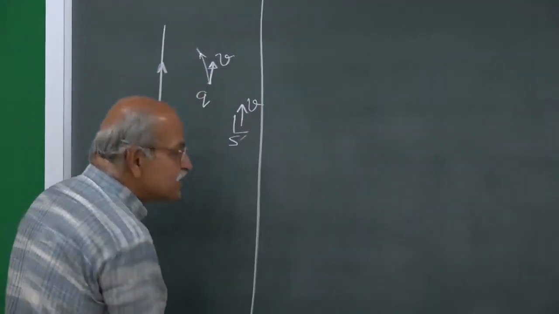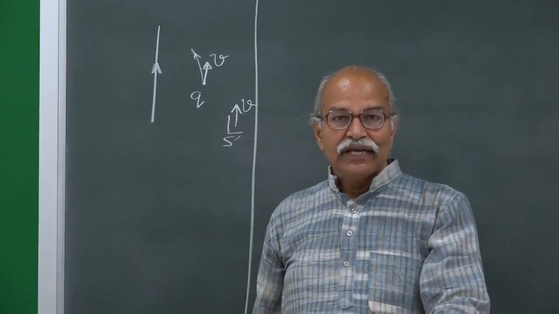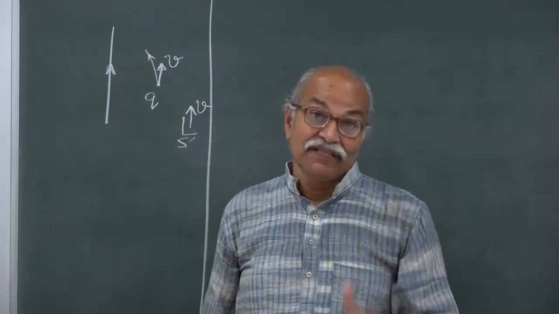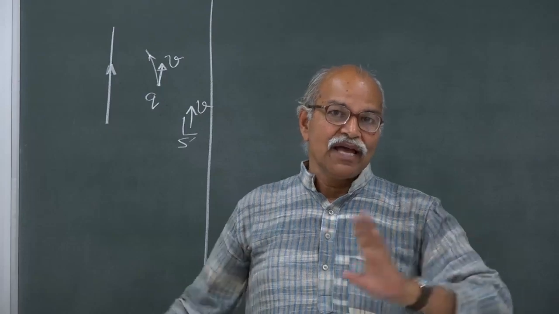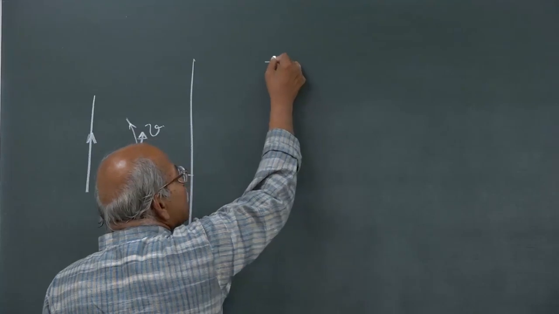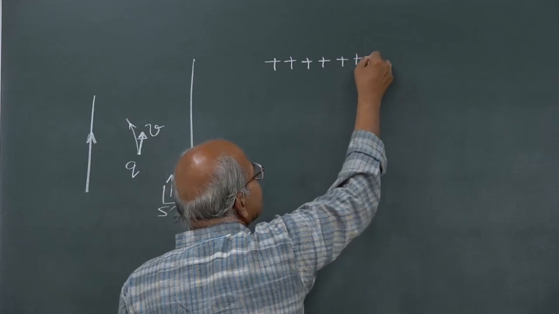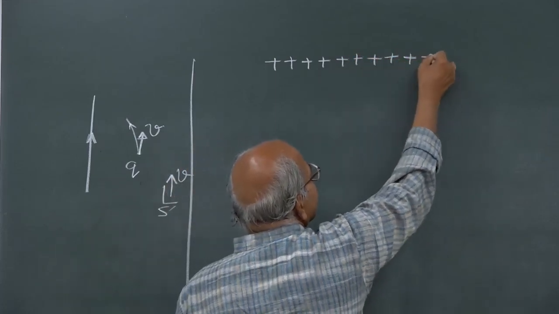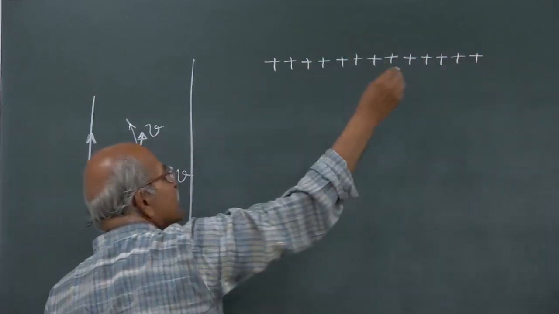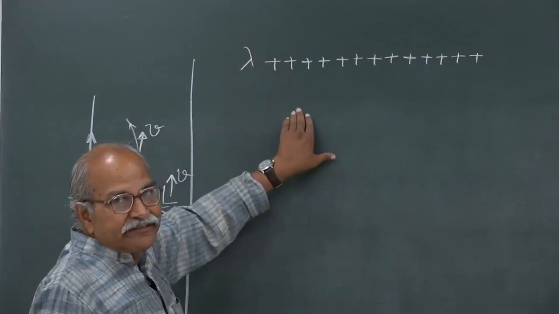The essential fact is that if you have electrostatics and you have relativity, magnetism comes out of this. Suppose I have two line charges. Suppose I have a long line of positive charges, and suppose the linear charge density is lambda here.